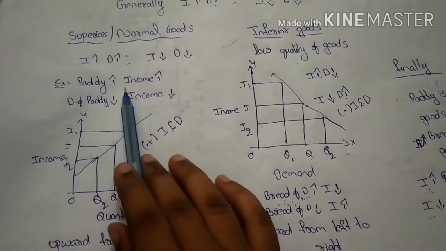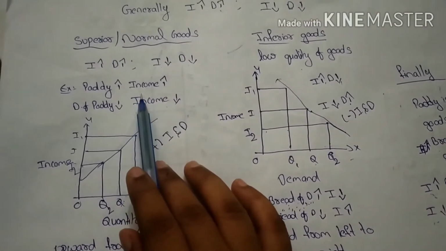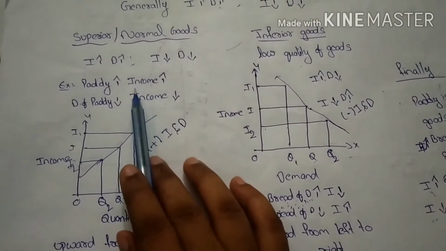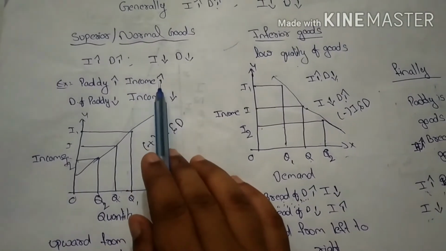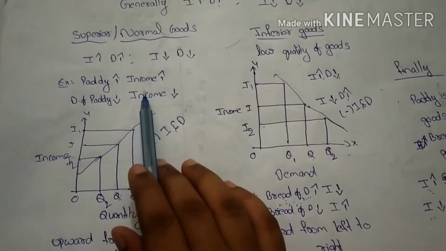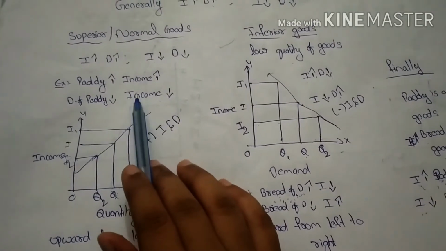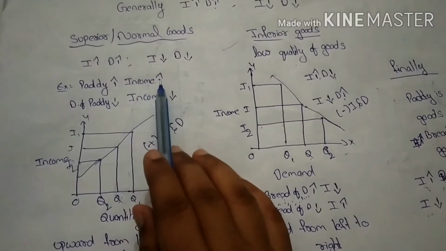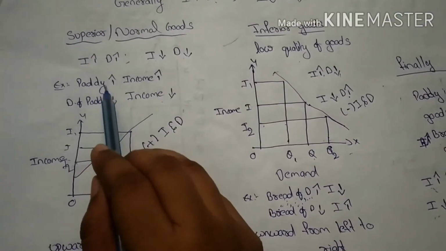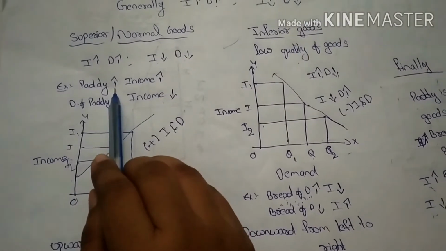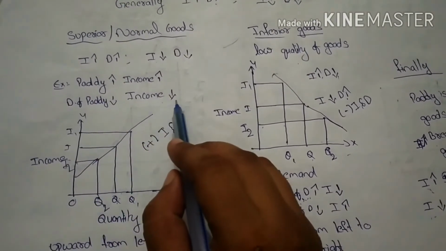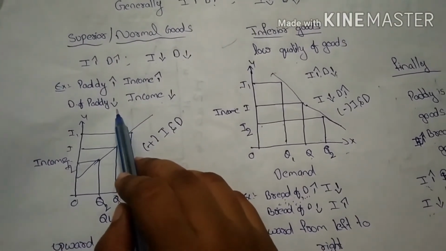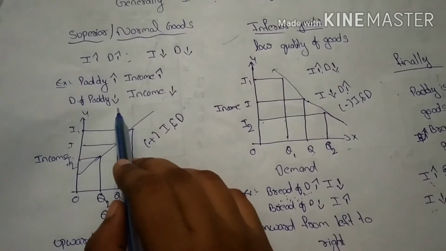Every month, the consumer purchases bread and consumes the bread. Suddenly, this month, the consumer's income increases and he is able to purchase the paddy; he has enough money to purchase it. So, here he goes for a quality product like paddy. Here the income of the consumer increases, and the demand for paddy increases. And suppose the income of the consumer decreases. So, he again goes for bread, and then what will happen? The demand for paddy will decrease, right?